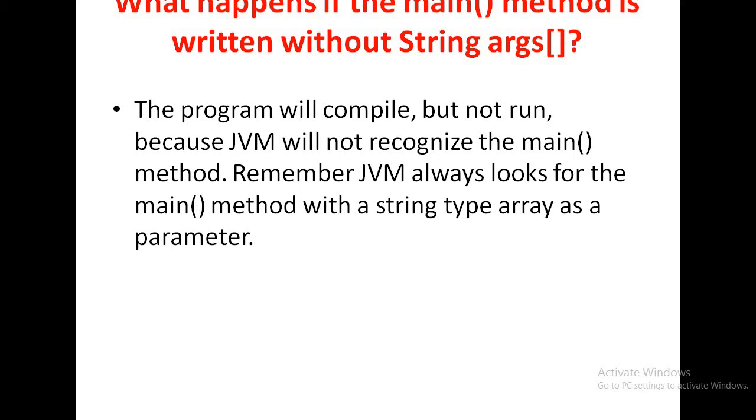But when we run the Java program, the JVM will raise an error message. Always remember, the JVM always looks for the main method with a string type of argument. The compiler is never bothered about the main method. If we write the main method or don't write the main method, the compiler never gives an error message.